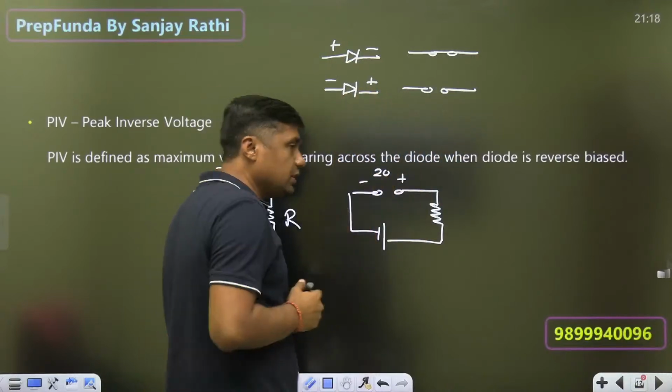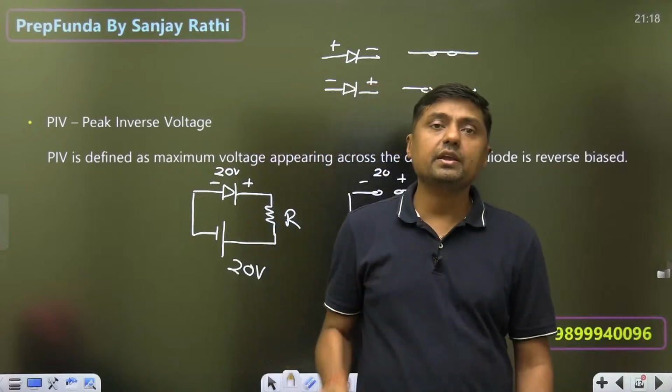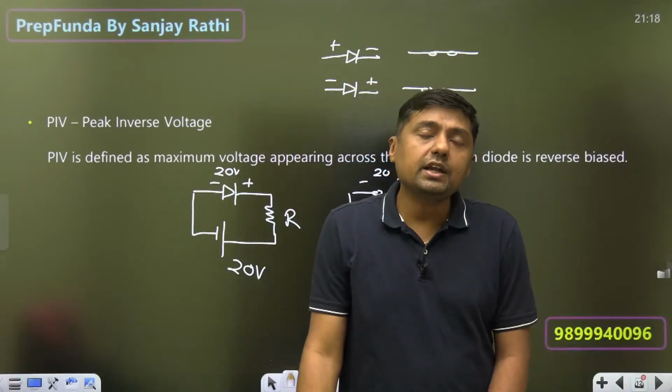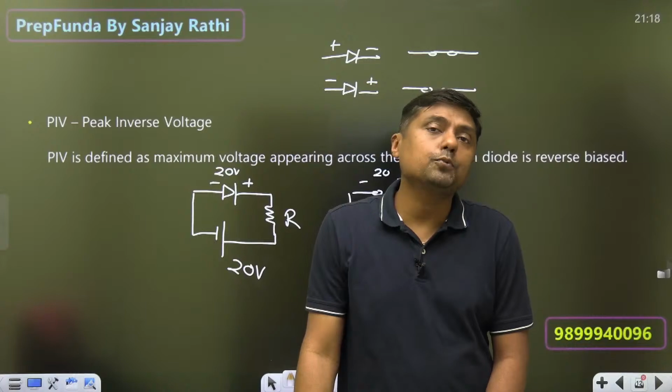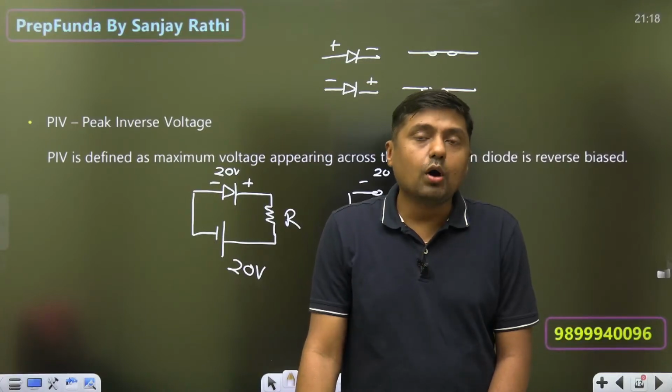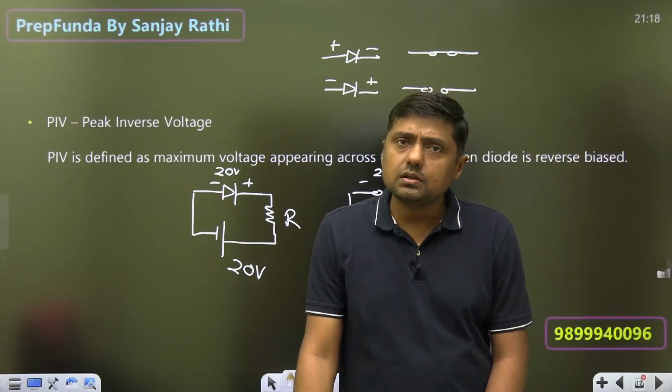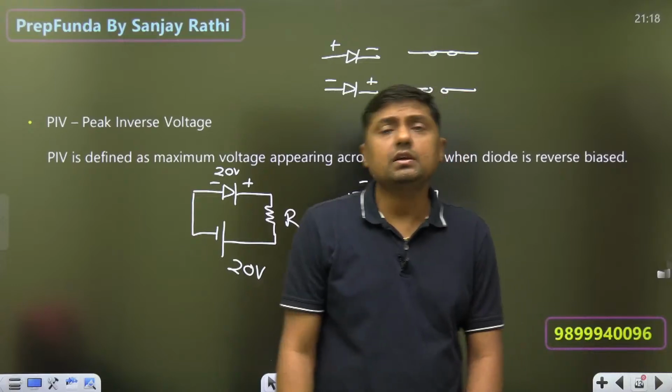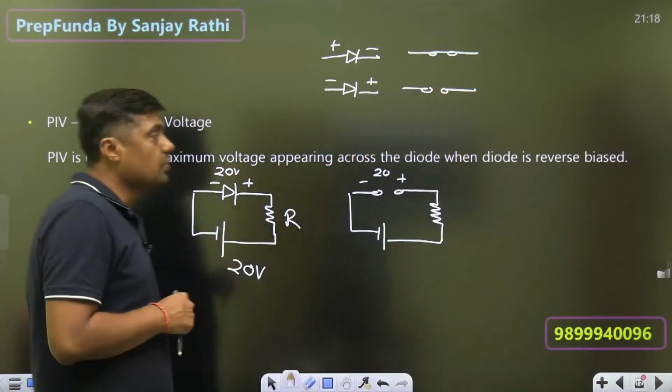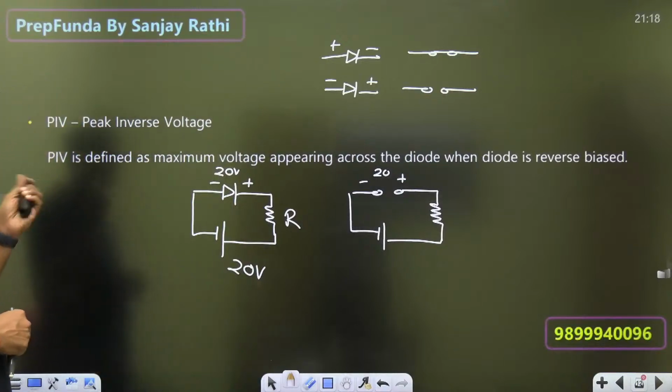So we are calculating the PIV: what is the voltage appearing across the diode so that it will act as open circuit up to that voltage. So we select the diode on the basis of what? PIV rating. So remember this, on the basis of PIV rating we are selecting the diode, guys.